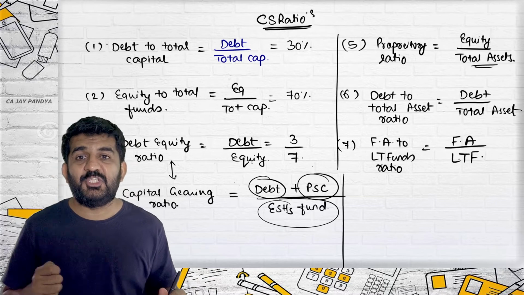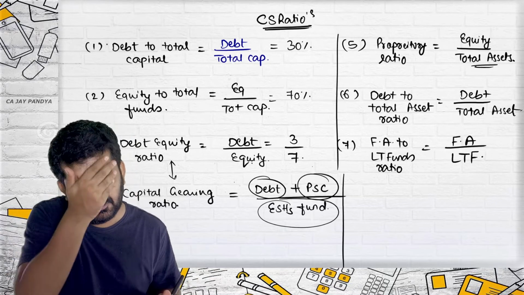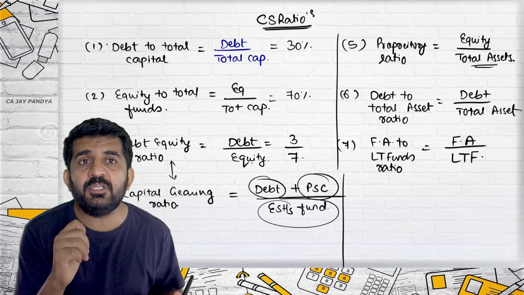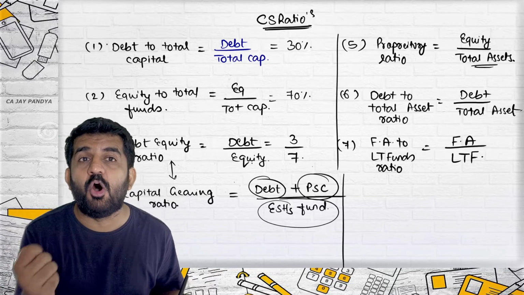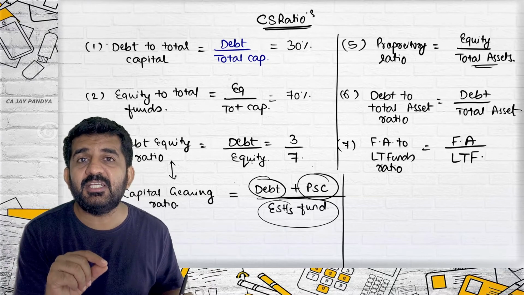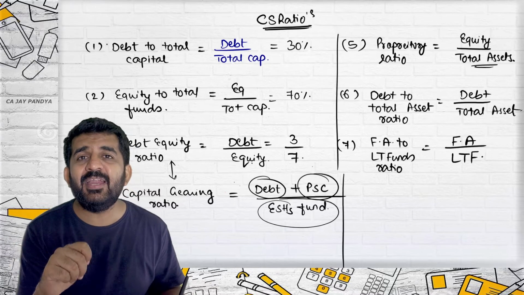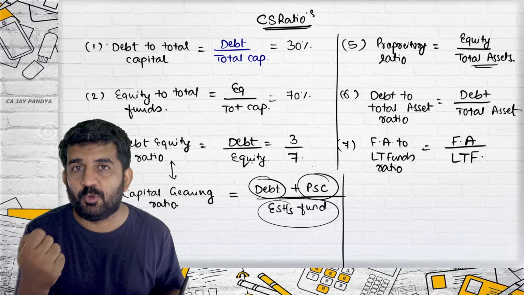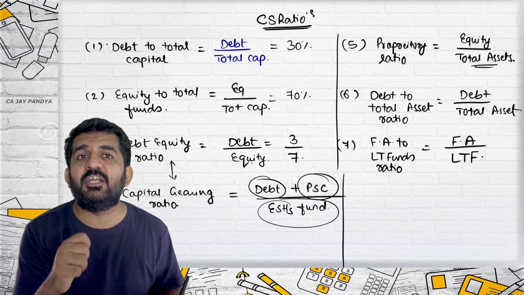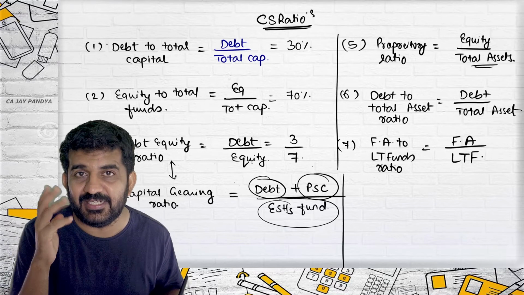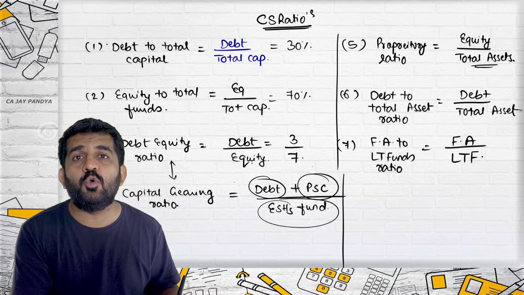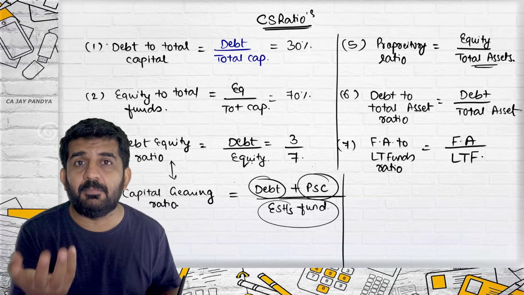See why this ratio, I tell you, it is a deep concept. Whenever there is a long-term borrowing, it is suggested that you invest in long-term assets. Whenever there are short-term borrowings, it is suggested that you invest in short-term assets. Like if you borrow a term loan, you should purchase a building.